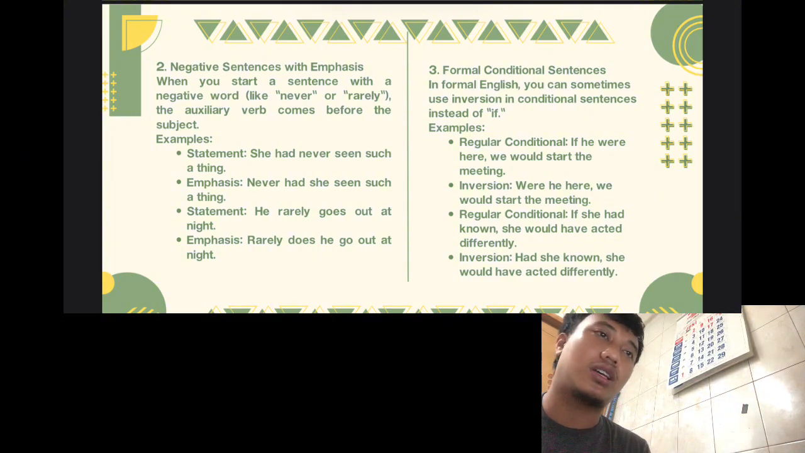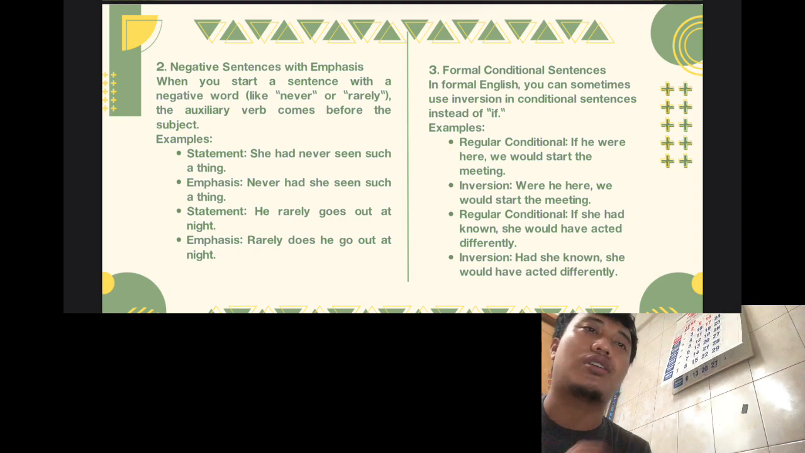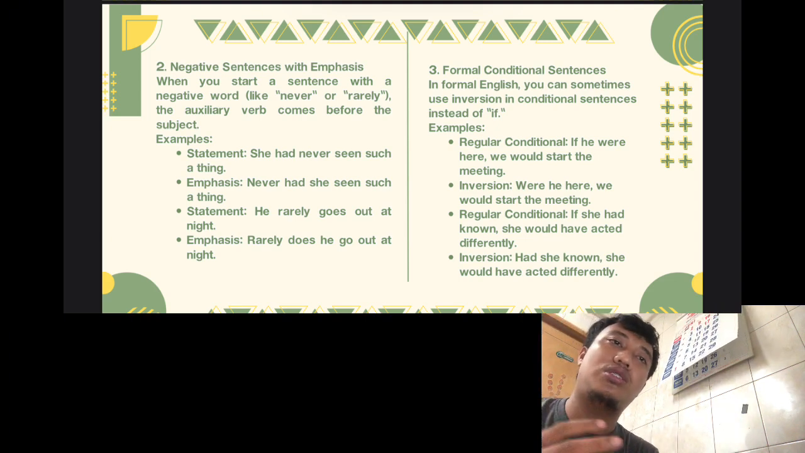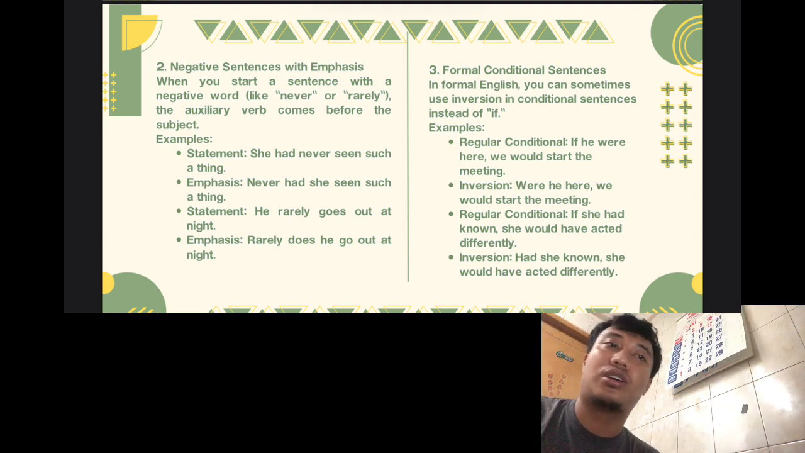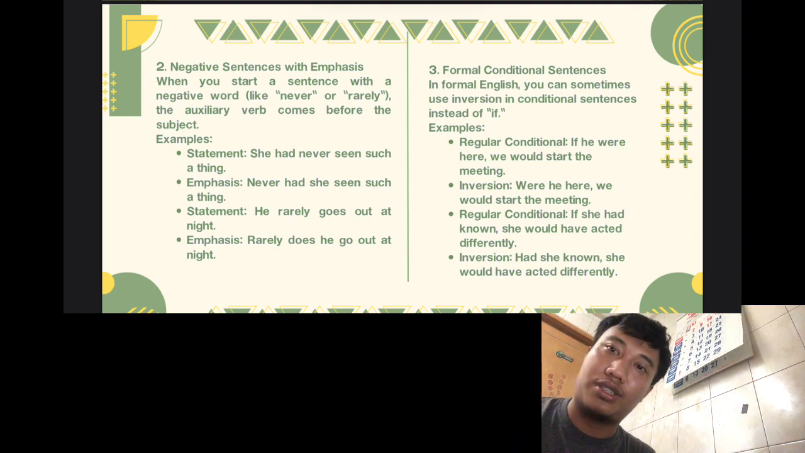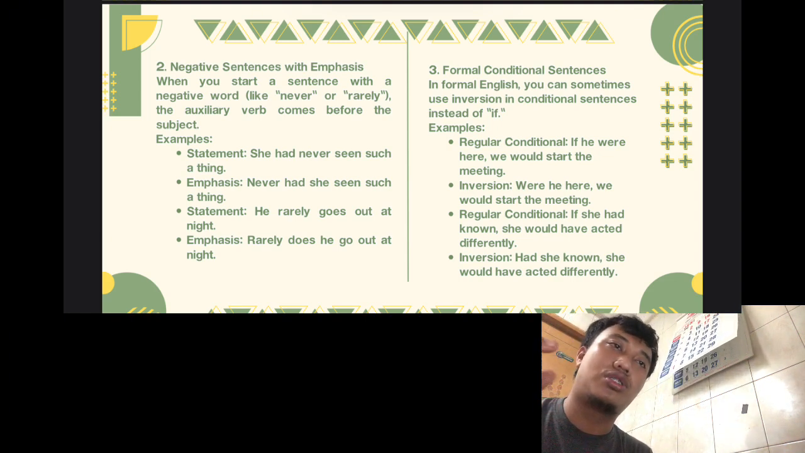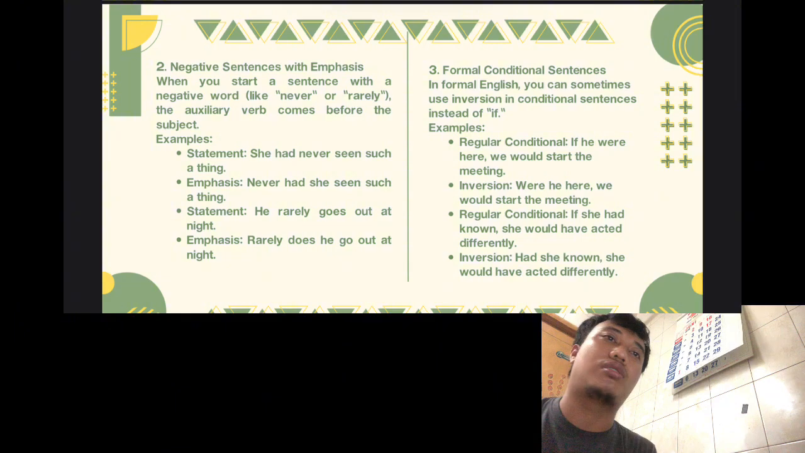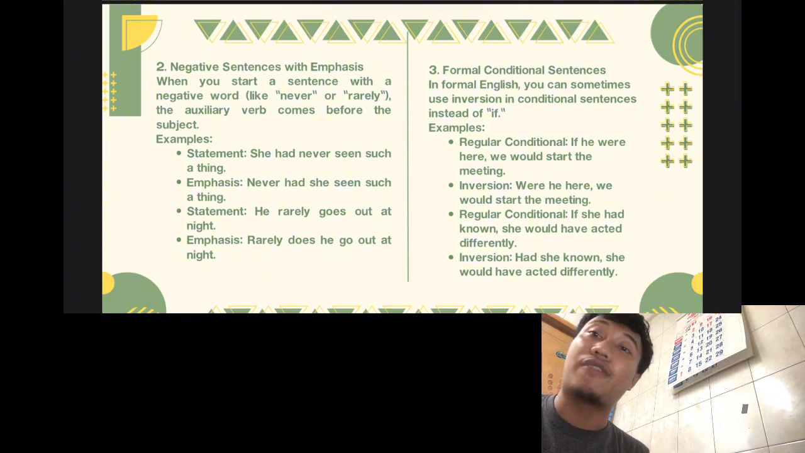For the second example, the regular condition: if she had known, she would have acted differently. The inversion can be shown like: had she known, she would have acted differently. You just take the if from the regular condition to make the inversion. So if is gone in the inversion.